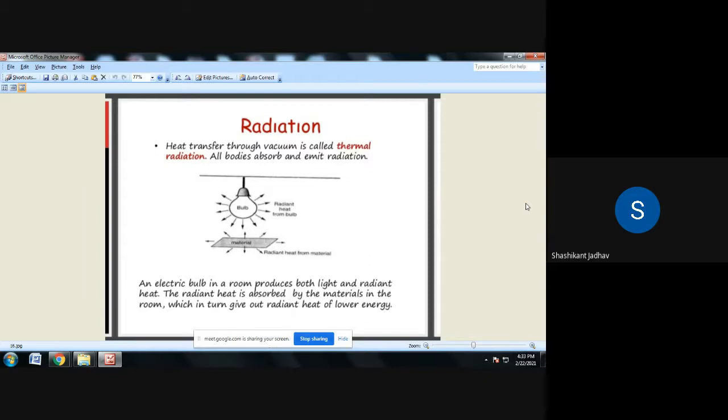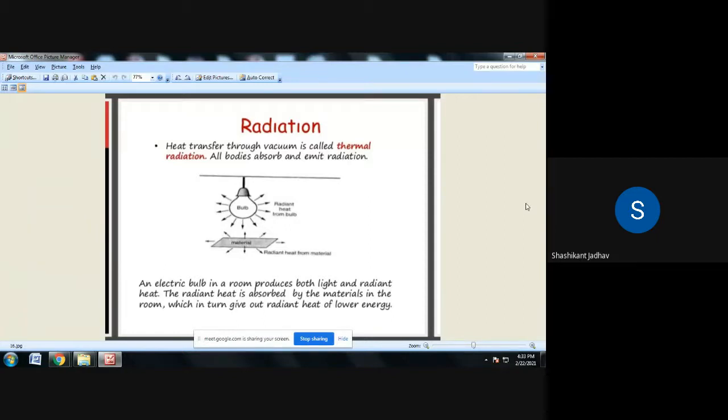So we have to understand what is meant by radiation. For conduction and convection there is a need of a medium to transfer the heat from one location to another. But what about radiation? There is no need of any medium. That is radiation. It means heat transfer takes place in a vacuum also because of radiation.